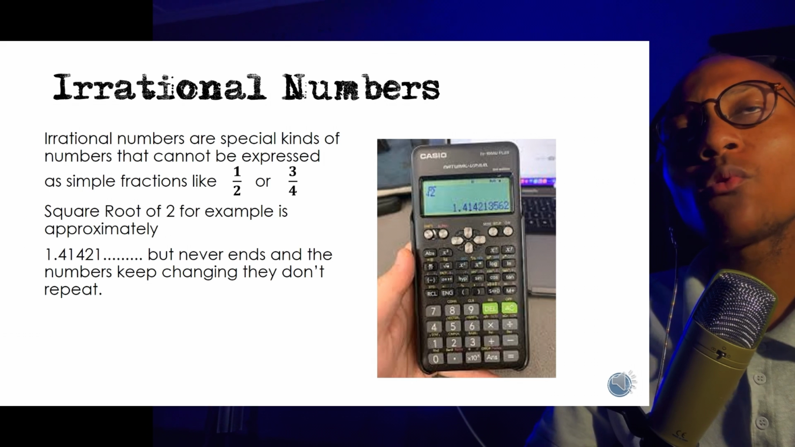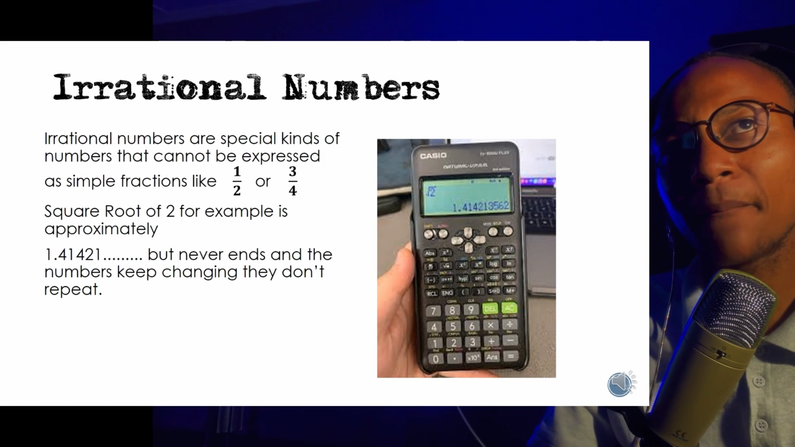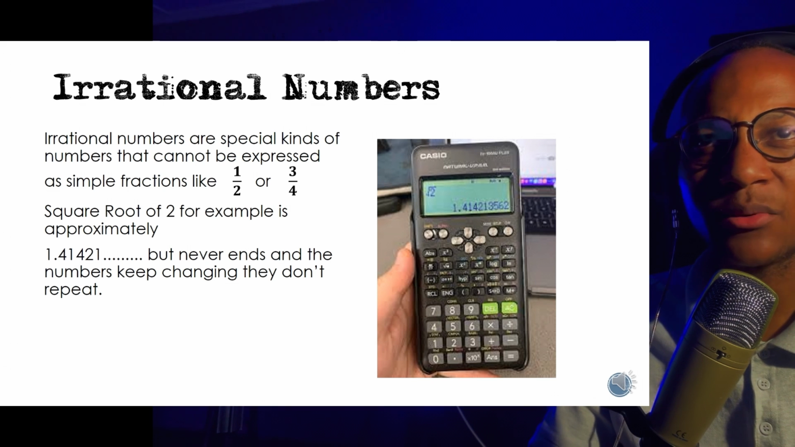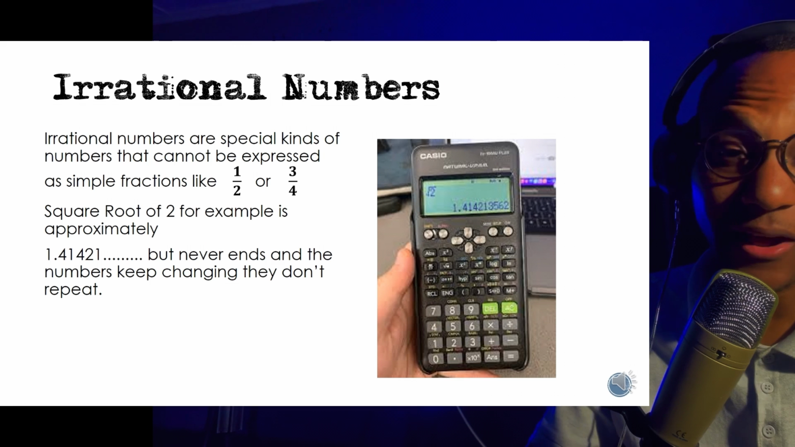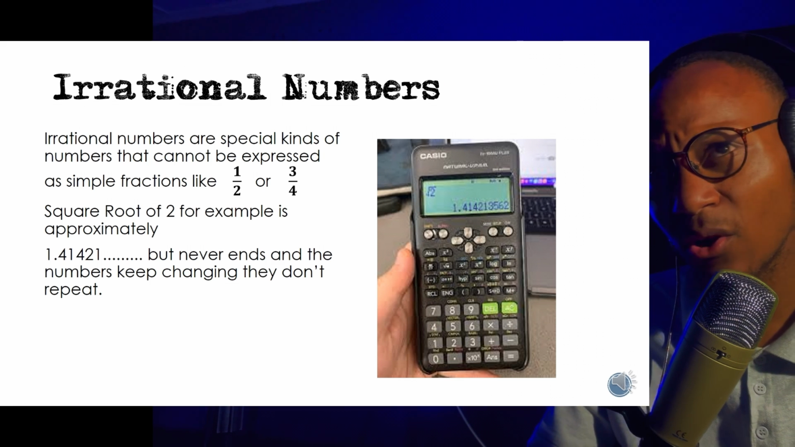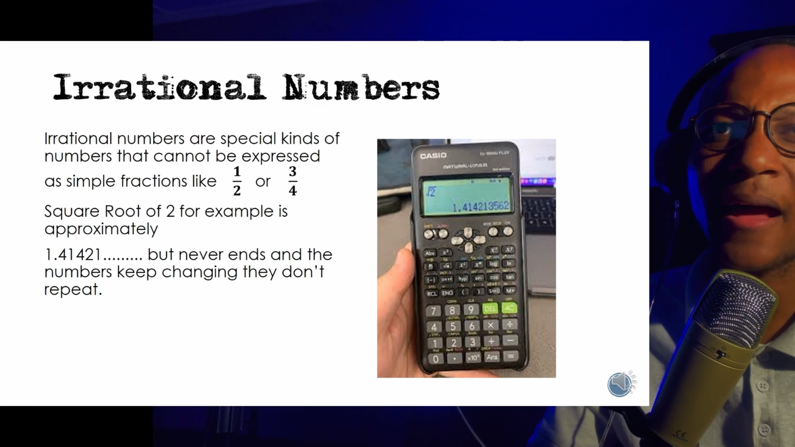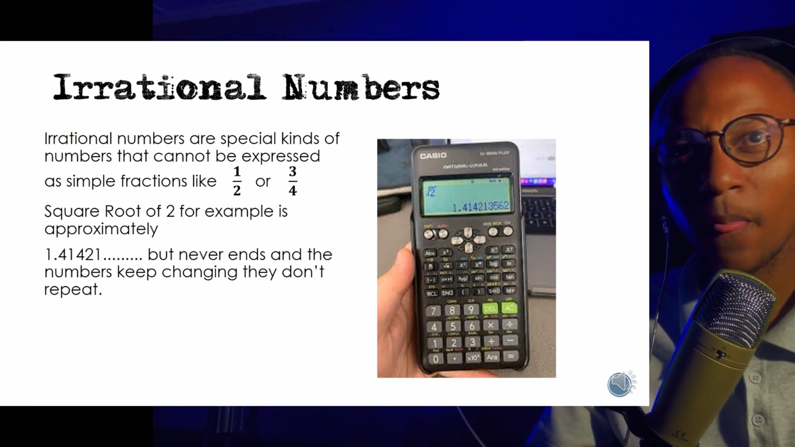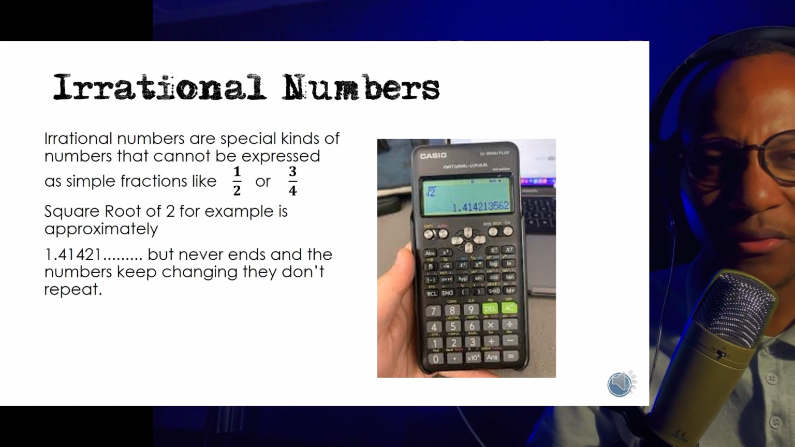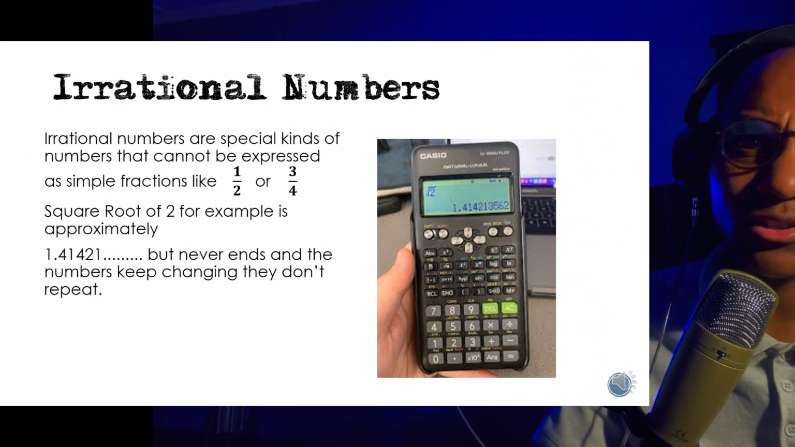Okay, so we now want to look at irrational numbers. So we have talked about rational numbers, right? And we said rational numbers can be expressed as simple fractions like 1/2, 3/4. So irrational numbers are special kinds of numbers that cannot be expressed as fractions. I don't know if you're familiar with square roots, but we will get there if you keep watching these videos.